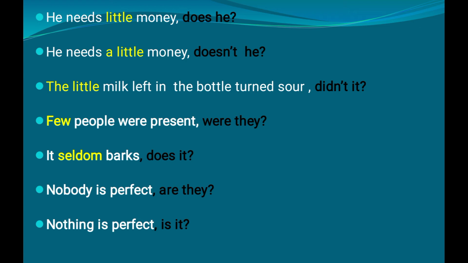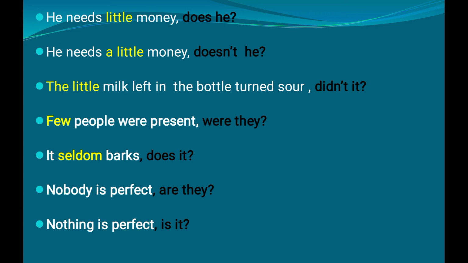Okay. If in the sentence a few people has been used, a few people, that indicates a positive word. Here in the sentence given, it is few people. Few people were present. It indicates a negative. When it is used as a few, then it is a positive sentence, and then we have to use a negative tag. Okay. I think it's clear for you.